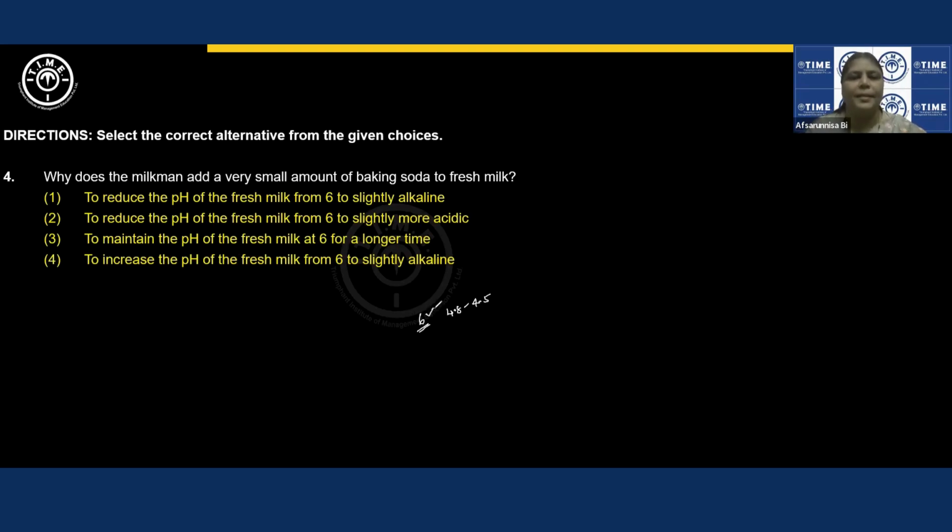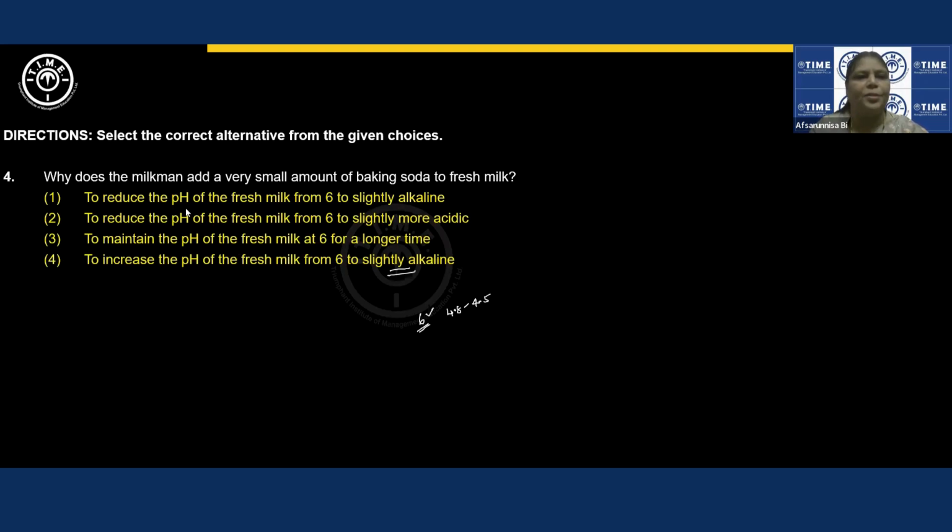Because as time passes, bacteria convert the lactose present in the milk into lactic acid, right? So to make it slightly alkaline, the milkman will add anything which adds alkalinity to the milk. Generally, they'll add either urea or sodium bicarbonate.